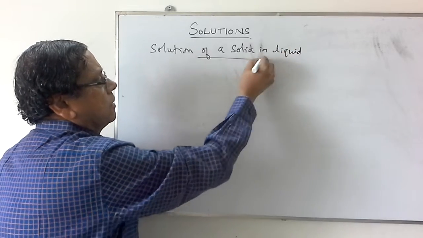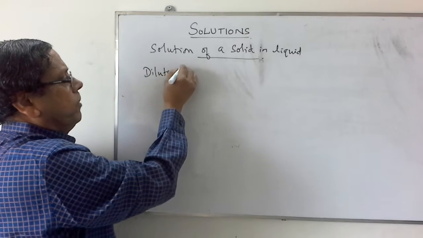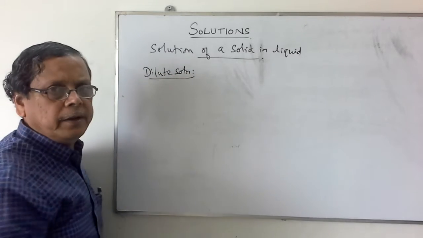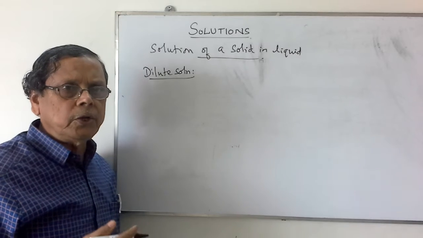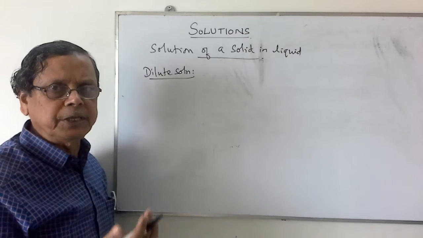In this case, first we will consider a dilute solution. When we consider the solution as a dilute one, the amount of the solute is very, very small compared to the amount of the solvent.